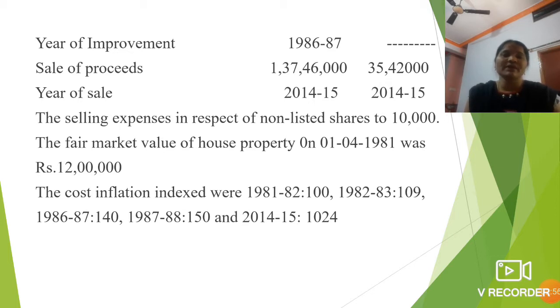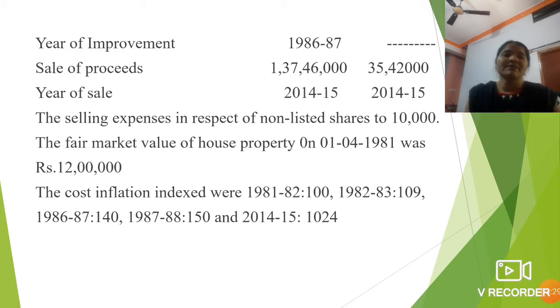Sales proceeds given in the question are 1 crore 37 lakh 46,000 for the house property and 35 lakh 42,000 for the non-listed shares. The year of sale of the house property is 2014-15 and for the non-listed shares also 2014-15.